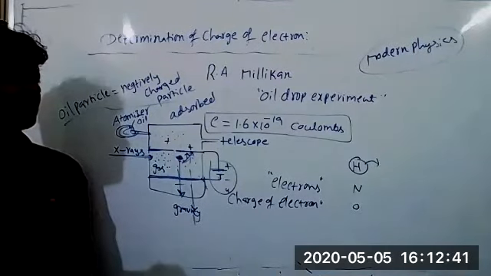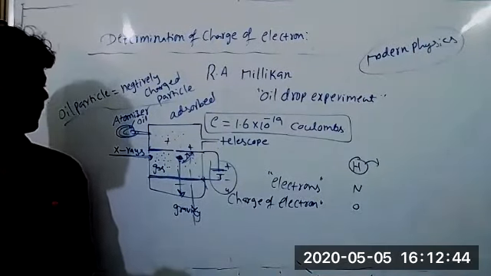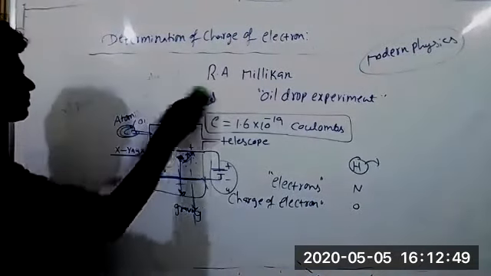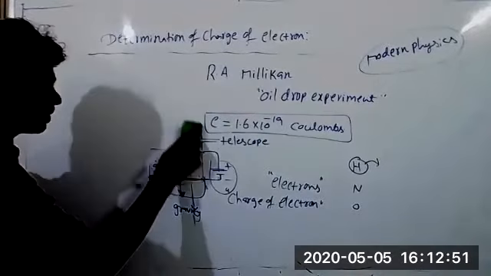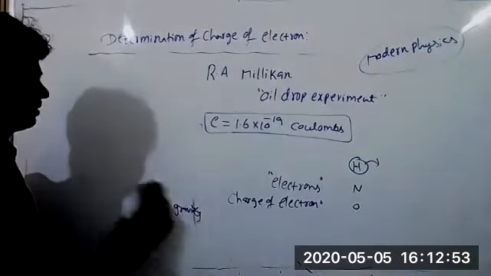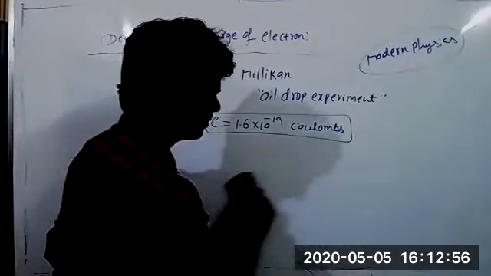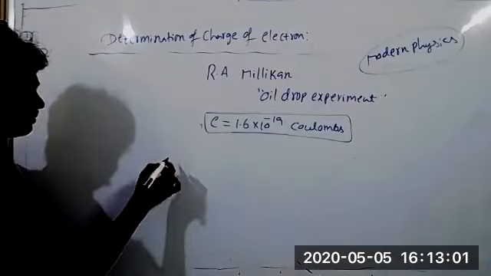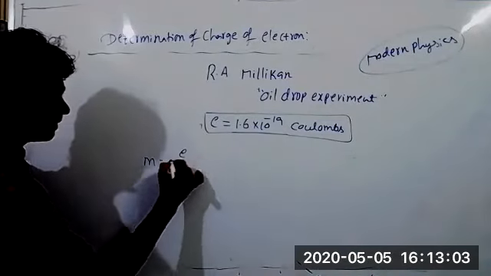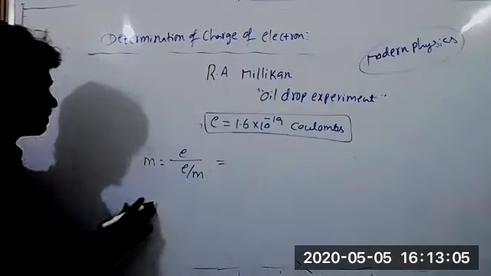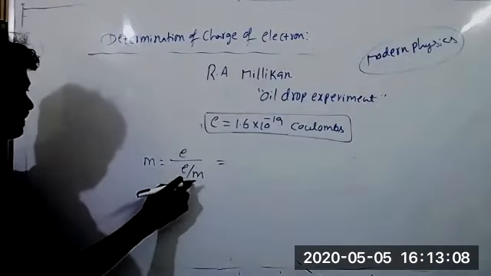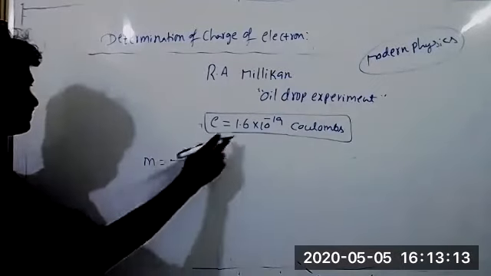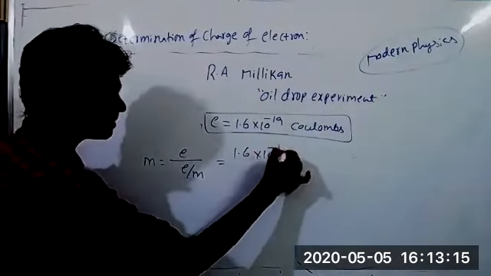Okay. Yes, sir. So now see how to calculate the mass of electron. There is no experiment to calculate the mass of electron directly. Mass of electron is equal to e by (e by m). Correct? In the e by m formula, e cancels, and finally m is only coming here. What is the charge of electron? 1.6 into 10 power minus 19 coulombs.